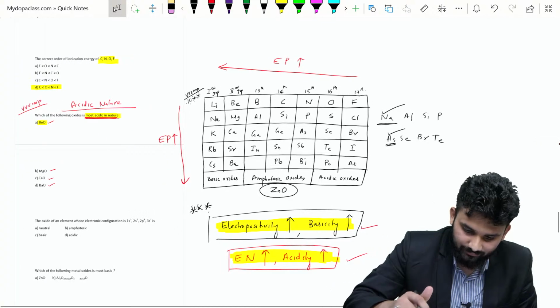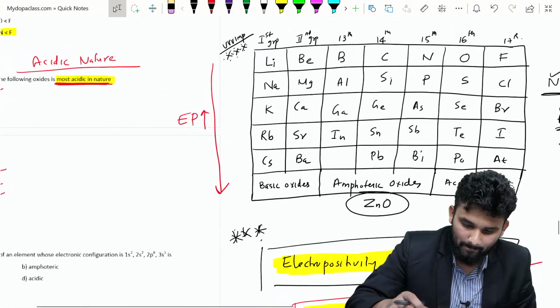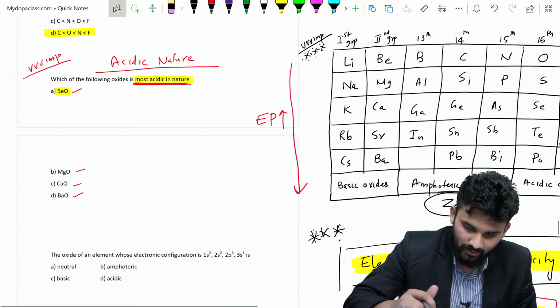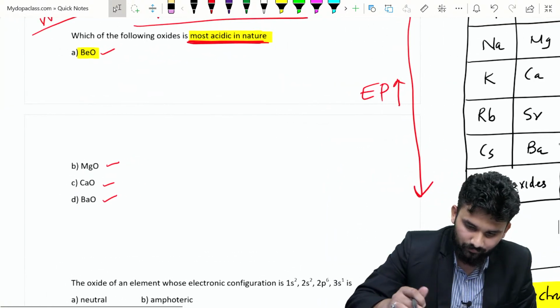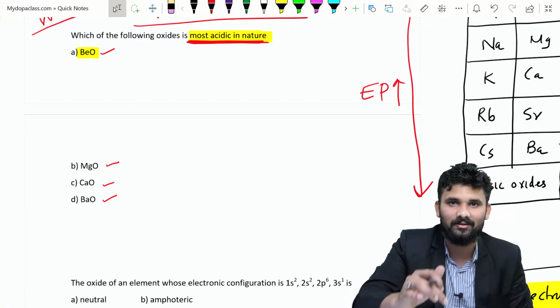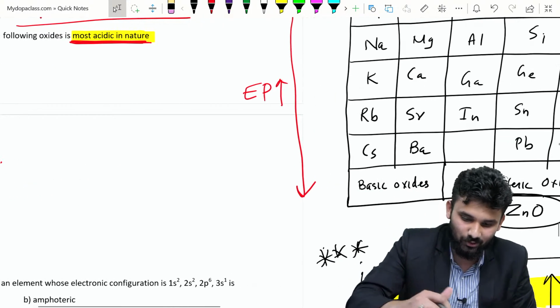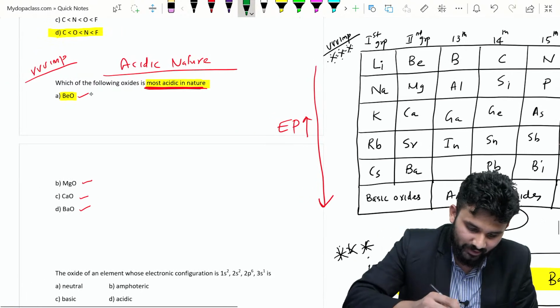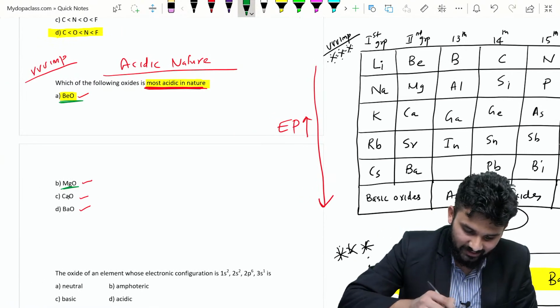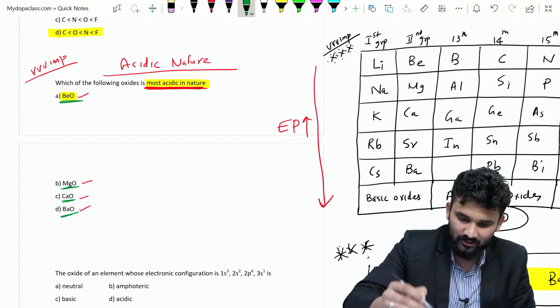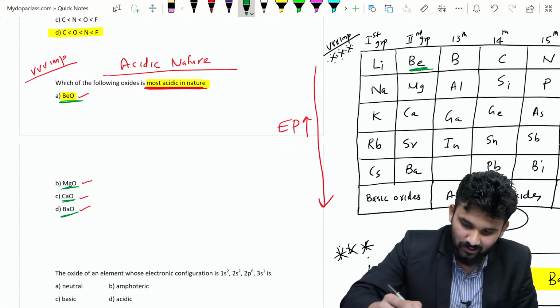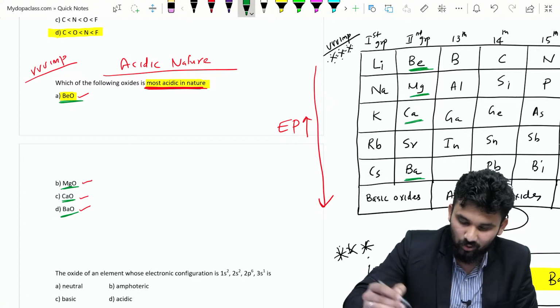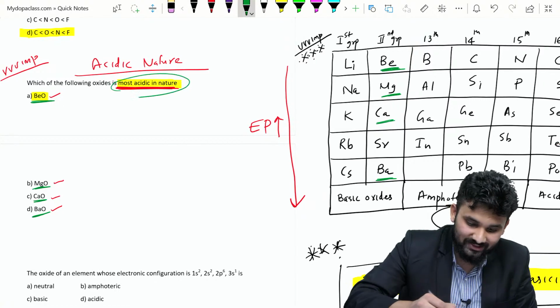Our time is over. This is the wind-up session, so our color will be changed. I am doing this question: there is beryllium oxide, magnesium oxide, CaO and BaO as the options. So beryllium oxide is here, magnesium oxide is here, CaO is here, and BaO is here. Which of the following is the most acidic oxide?